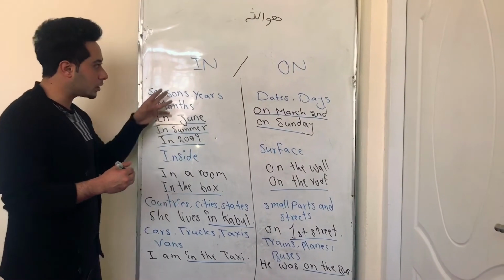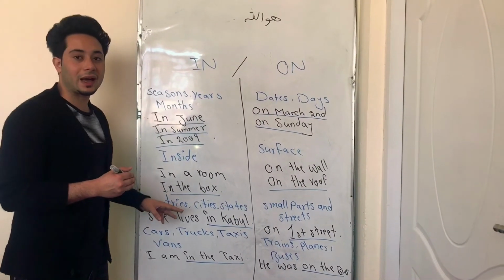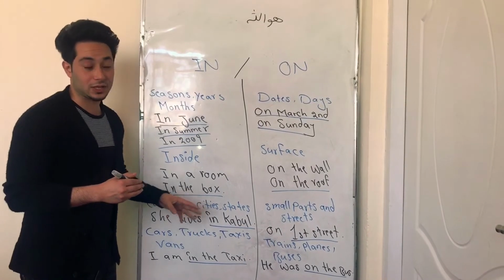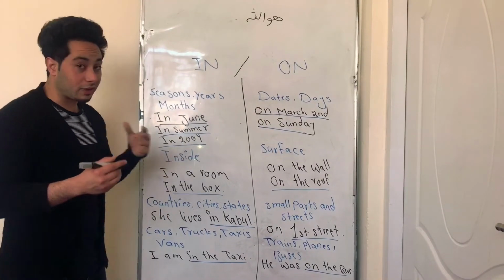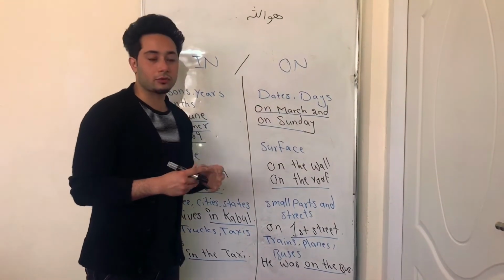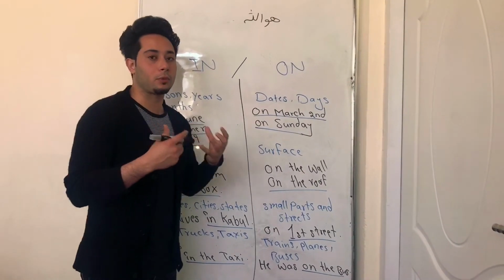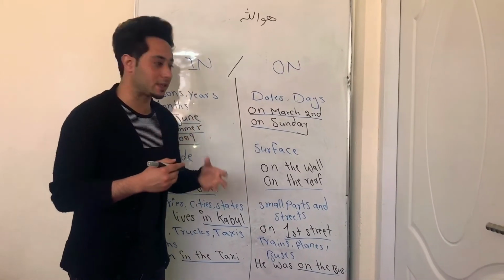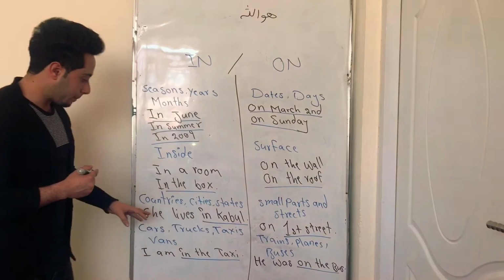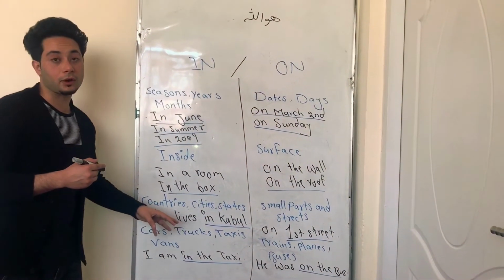Next place that we can use in, we should use in for countries, states, and cities. It means for big places. But vice versa, we use on for a small part of a city, for a small part of a state, or for the streets. For example, on the first street, but for the countries, she lives in Kabul or in Afghanistan.